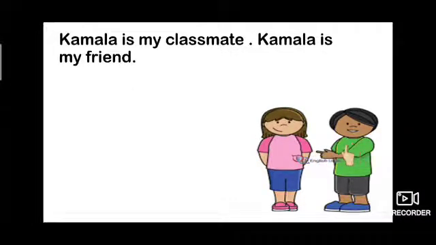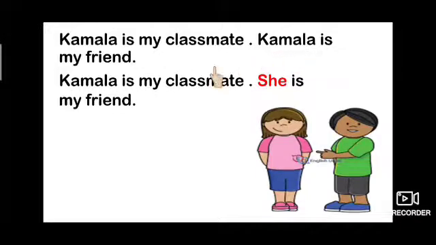Here the boy is talking about the girl. What is he saying? Kamla is my classmate. Kamla is my friend. Here Kamla is repeated. So which pronoun will we use? Let's see. Kamla is my classmate. She is my friend. So instead of repeating the name, we can use the pronoun she here because he is talking about one girl.